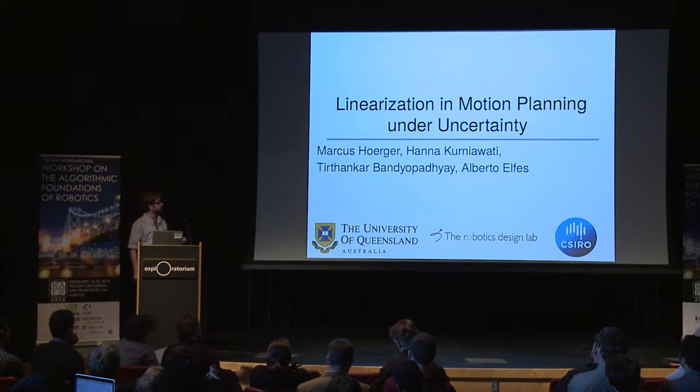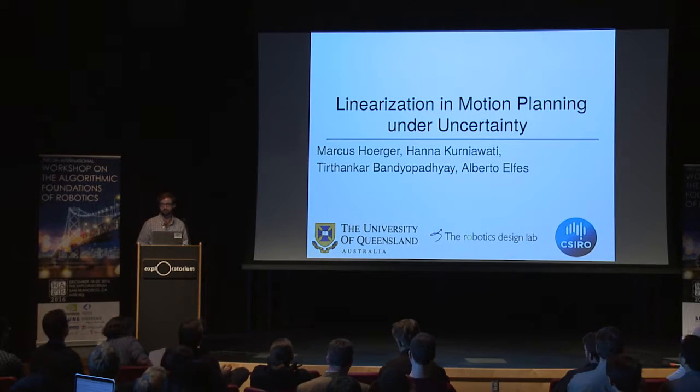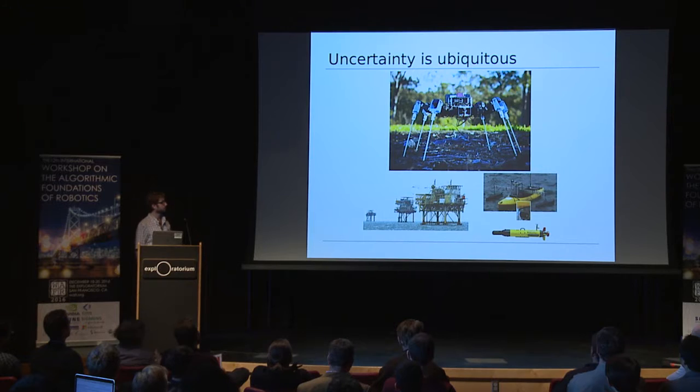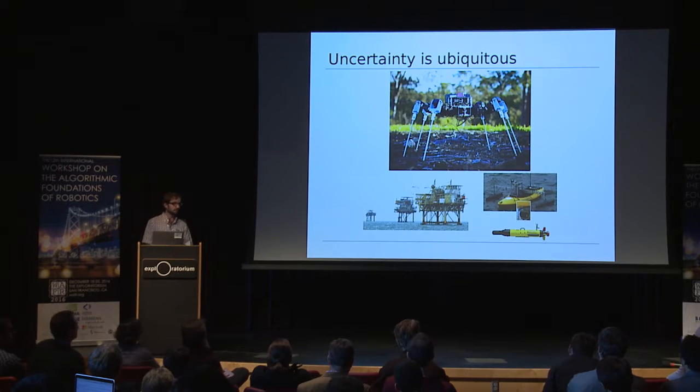My name is Hoerger. I'm a PhD student at the University of Queensland under the supervision of Hannah Kunyawati. And as we've seen already, every autonomous robot is inherently subject to uncertainties that typically stem from control and observation errors and limited information regarding the environments the robot operates in. Now the question is, how do we allow autonomous robots to make effective decisions under uncertainty?